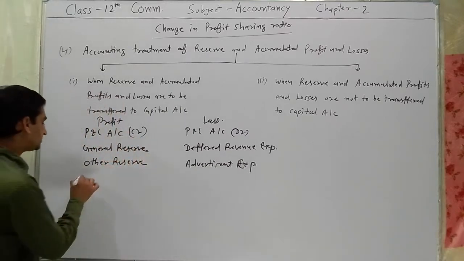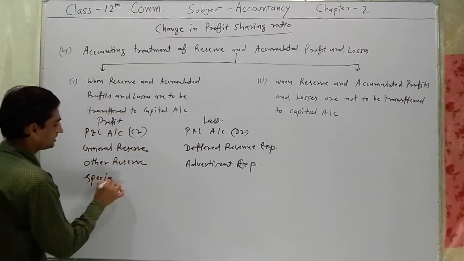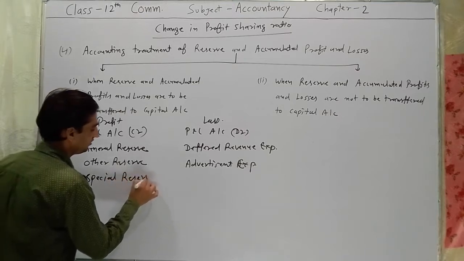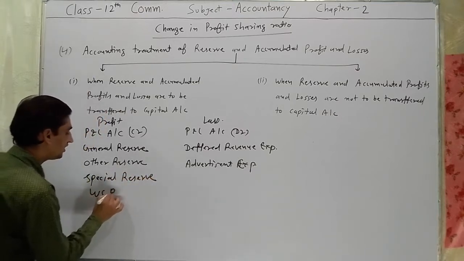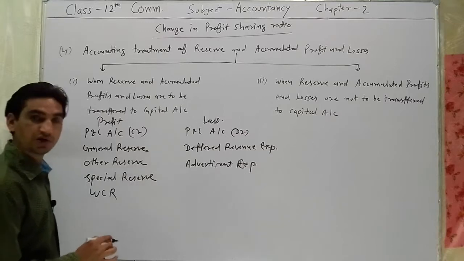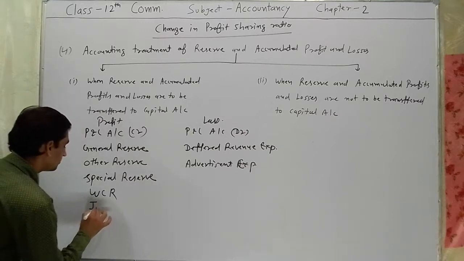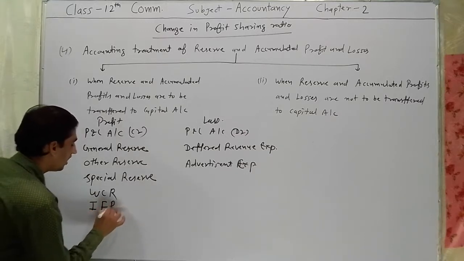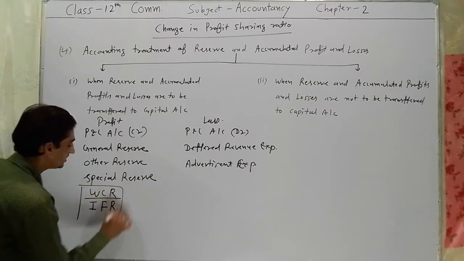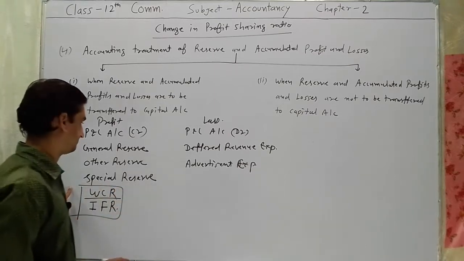Mostly or special reserve, WCR, okay, and IFR. We will discuss these reserves separately here.